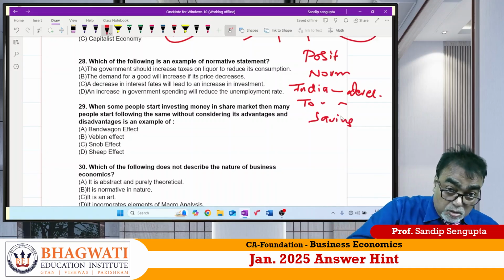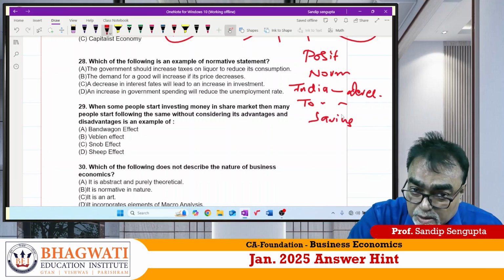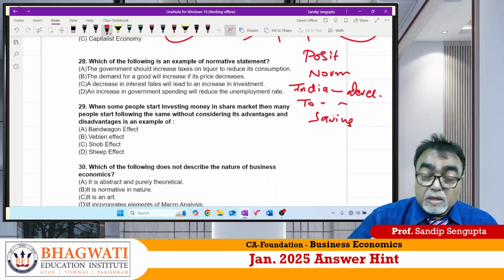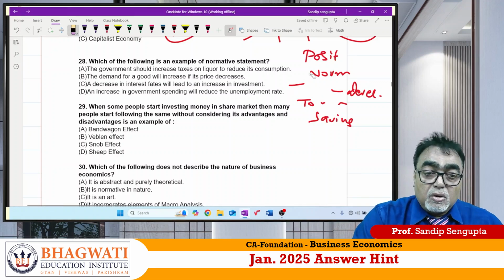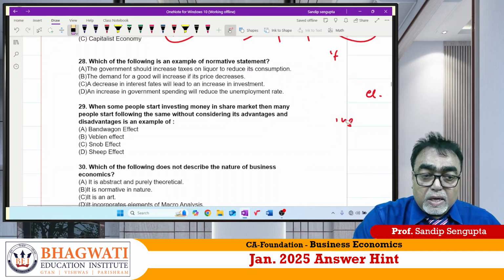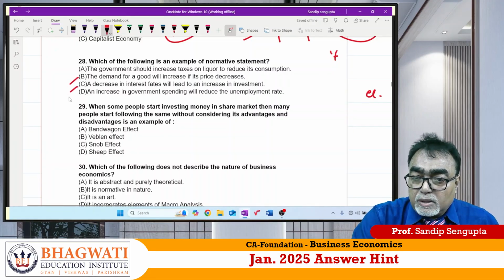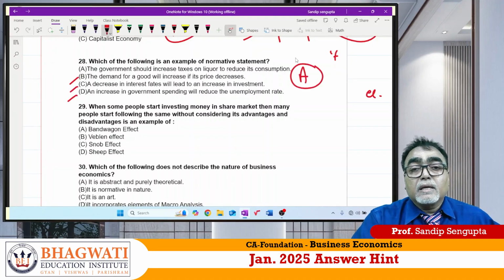I repeat, to make it developed, we should increase saving. The value judgment. When it is a plain statement, it is called a positive statement. When it is a value judgment, it is called a normative statement. So, what should the options be then? You can find out now. Will it be B? Will it be C? Will it be D? No, the answer is A. Correct?